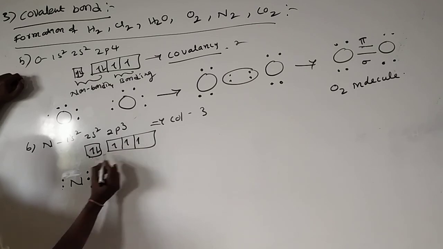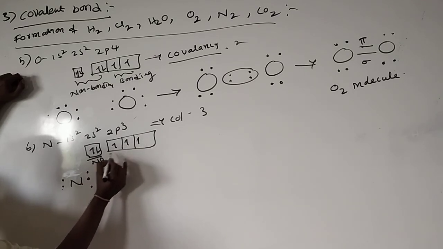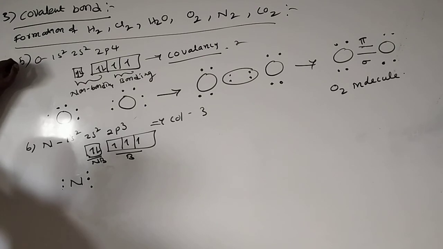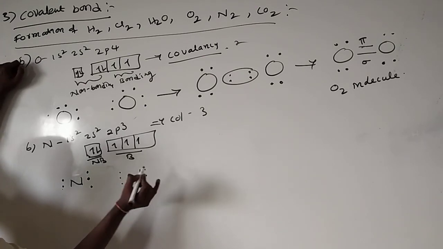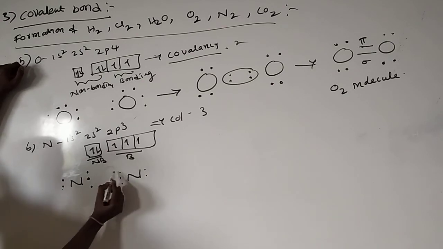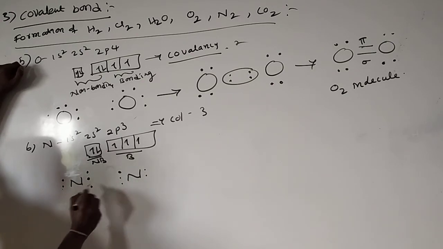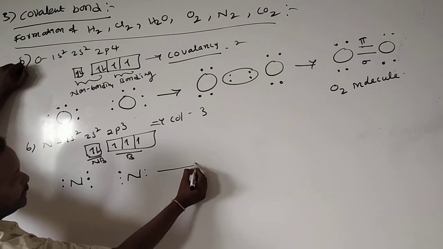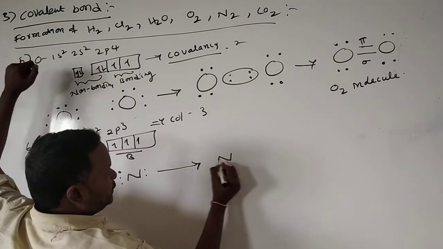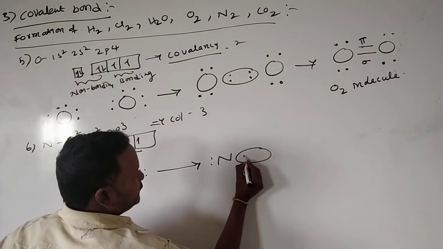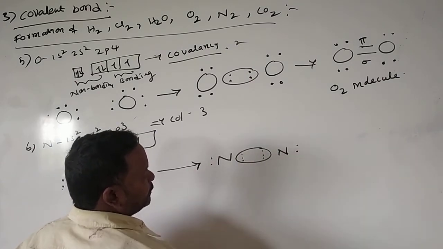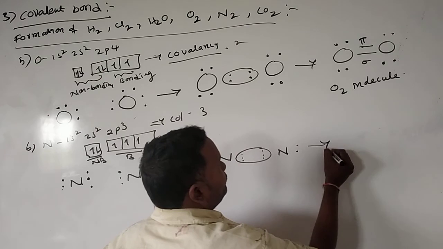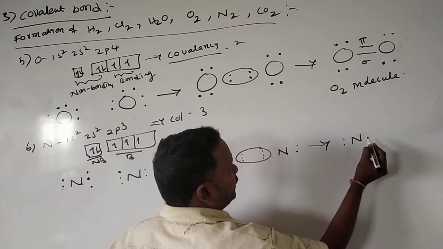These 3 electrons are involved in bonding, and these are non-bonding. One more nitrogen takes a lone pair of electrons here. The two nitrogens share 3 electrons with each other and form nitrogen like this. Here 1, 2, 3, and here 1, 2, 3, and it forms the non-bonding electrons.